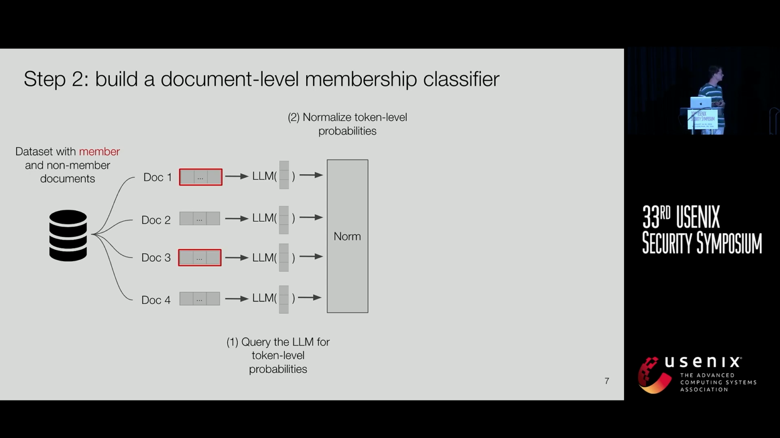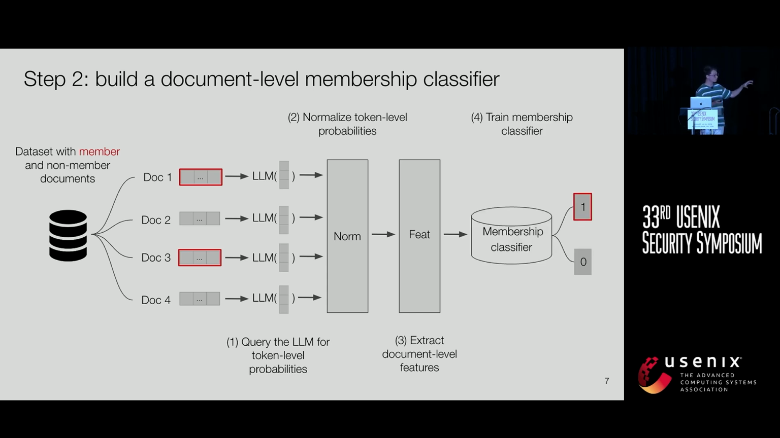the token level probabilities to increase membership information. And then we want to extract features on the document level that we can feed into a membership classifier that has a binary prediction task to predict 1 or 0, where 1 corresponds to this document having been seen by this LLM during training, while 0 corresponds otherwise.